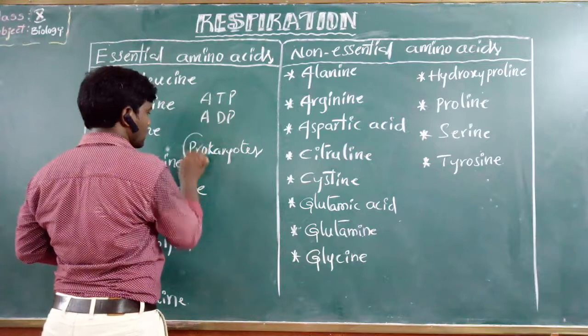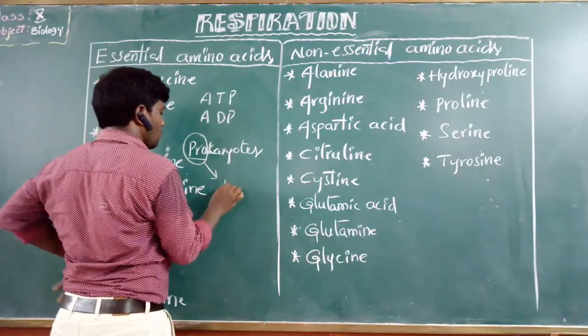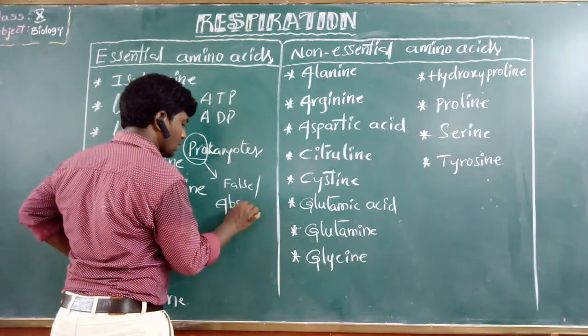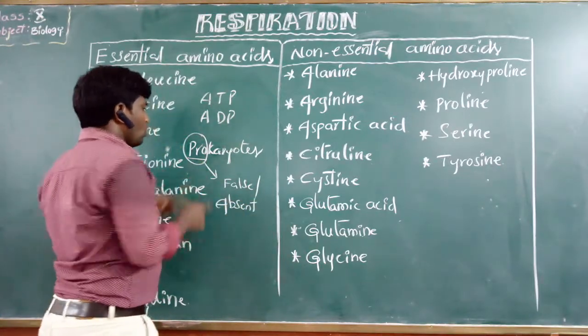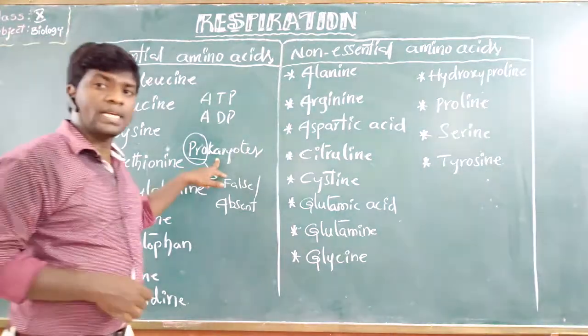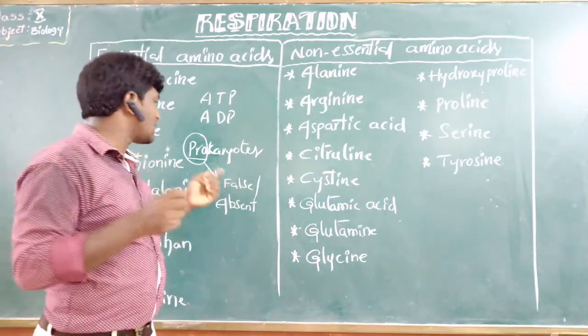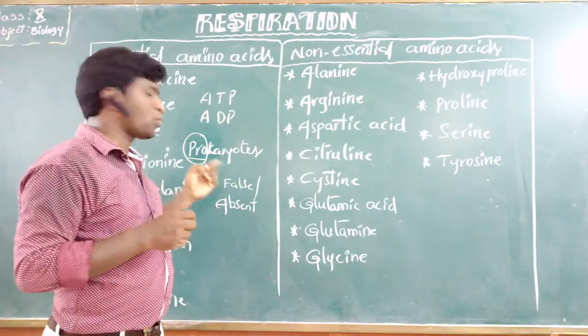Pro means absence. What is absent? Karyos means nucleus. So the round bound nucleus is absent in the cells that are prokaryotic cells.